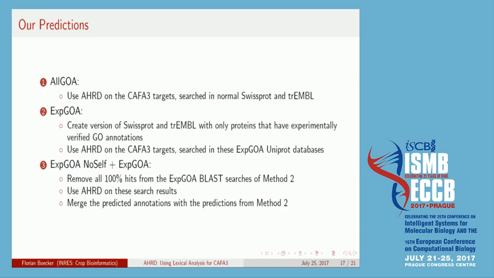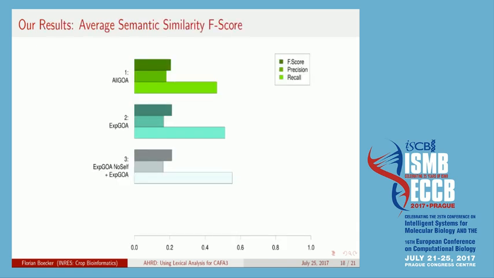After using AHRD on these sequence similarity search results, we then merged them with the predictions from method 2. So basically we get the best of both worlds, with the trade-off that the precision will probably go down.